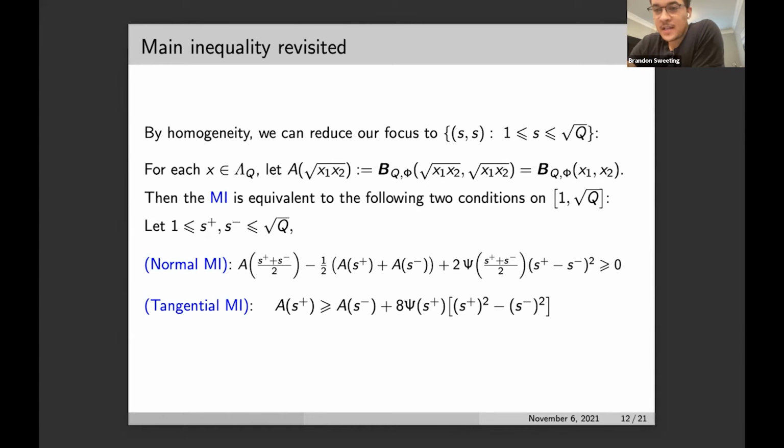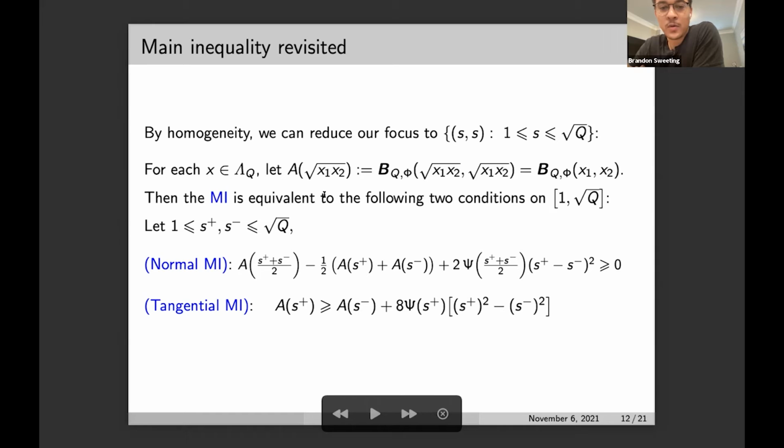So by homogeneity, we can reduce our focus to this line segment here in the domain. So we can construct any candidate function as a function of one variable, which we will then extend to the domain. And we're also able to reduce verification of the main inequality to just two inequalities in one variable.